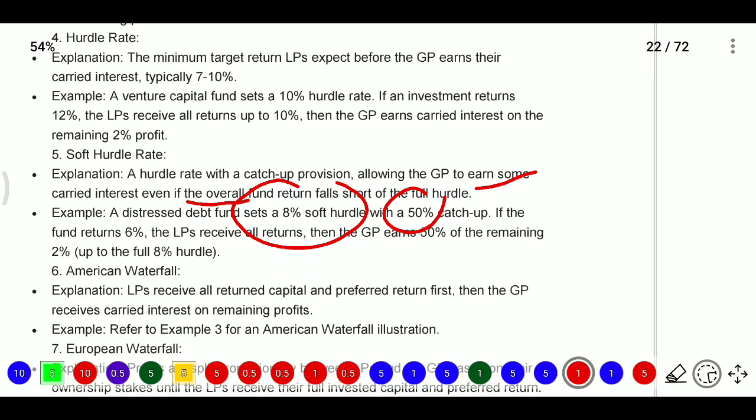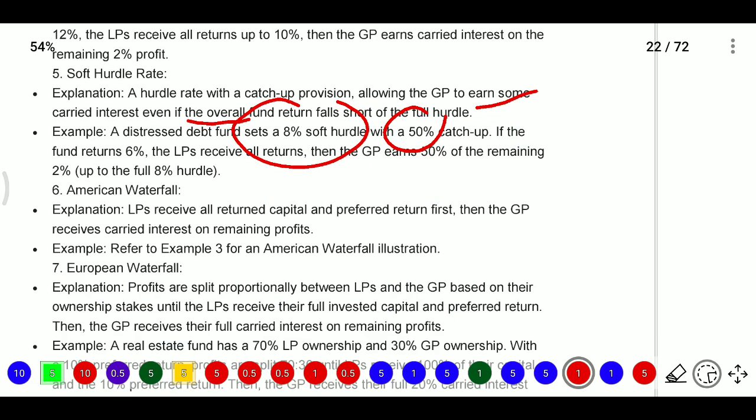So if the fund returns 6%, then the LP receives all returns, then the GP earns 50% of the remaining 2%, up to the full hurdle rate. Now we need to see the American waterfall provision and the European waterfall provision.